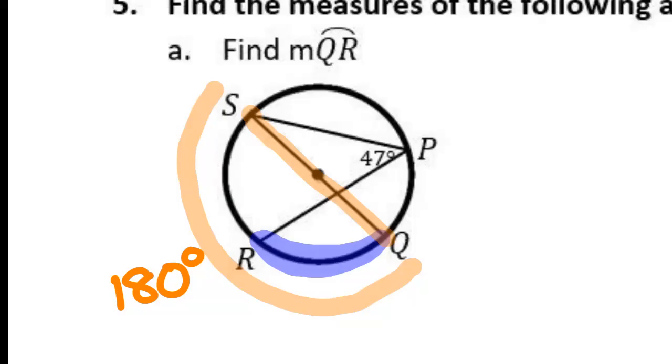All right, now I'm looking at this angle right here because I know that that angle is how big? 47 degrees.